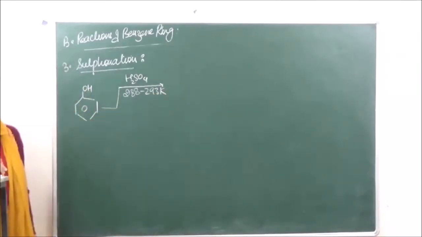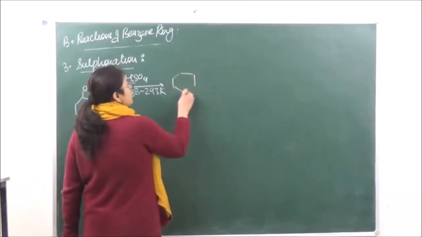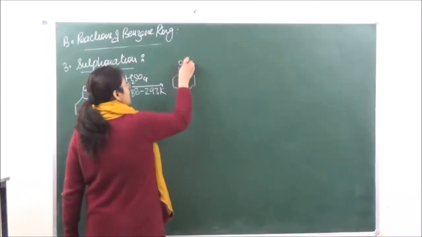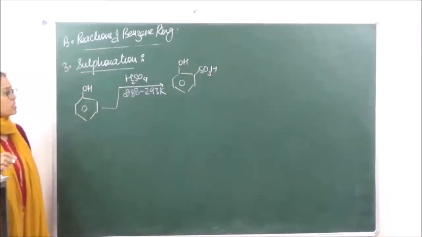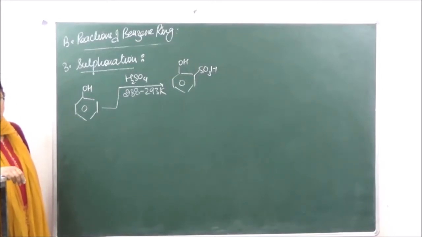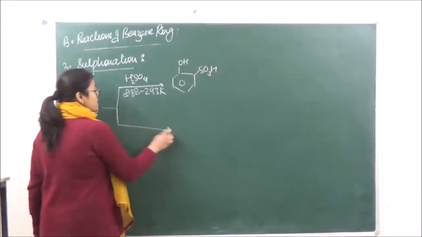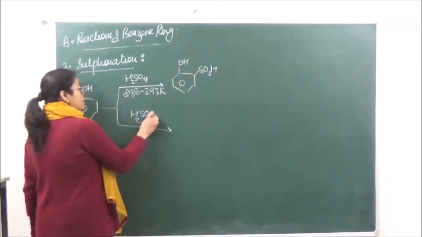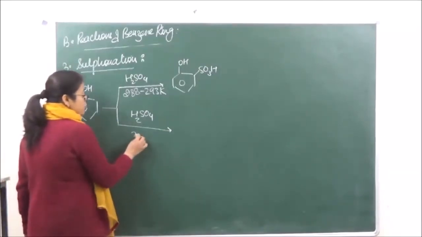Okay, so when the temperature is low, we are going to get the ortho product. This is ortho-hydroxybenzene sulfonic acid, 2-hydroxybenzene sulfonic acid. Okay? And if we increase the temperature a little, with H2SO4, we are increasing the temperature to 373 Kelvin.